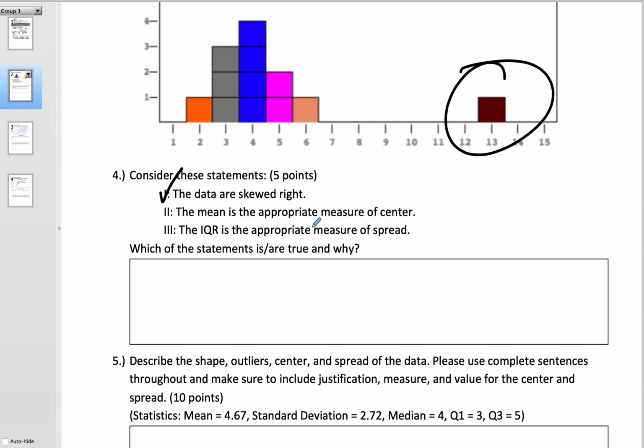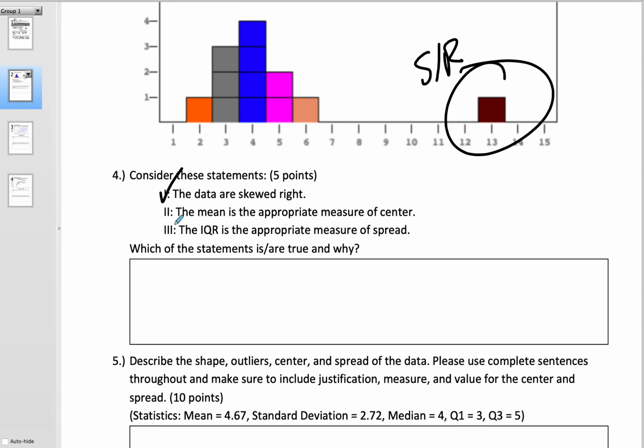The fact that the mean is more than the median indicates that there is a number that is unusually large that is pulling the mean up, so the mean is higher than the median. And usually large numbers are off to the right of small numbers, as we see here, and that's an indicator that we are in fact skewed to the right. The mean is the appropriate measure of center.